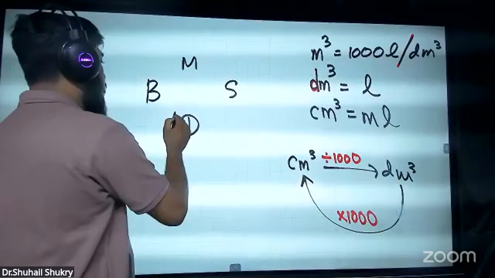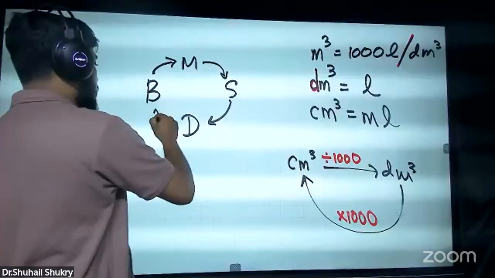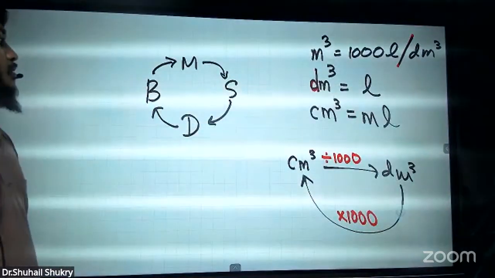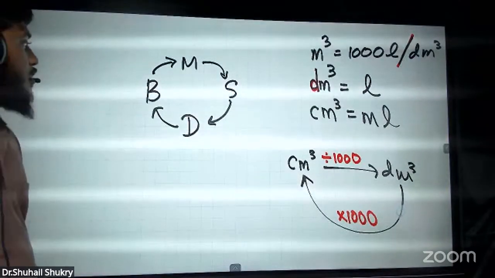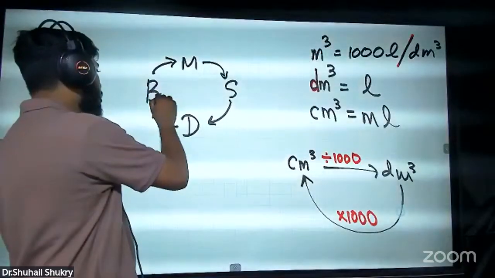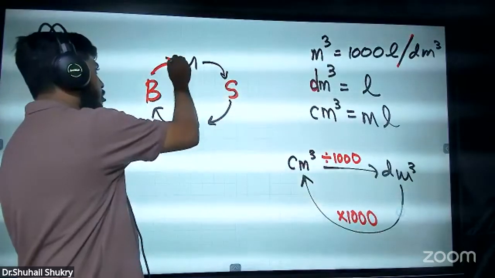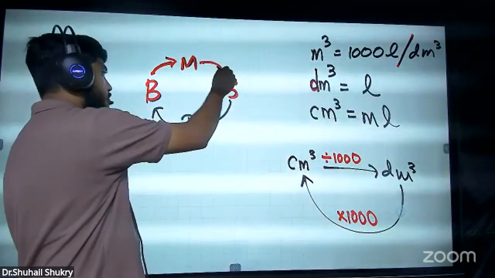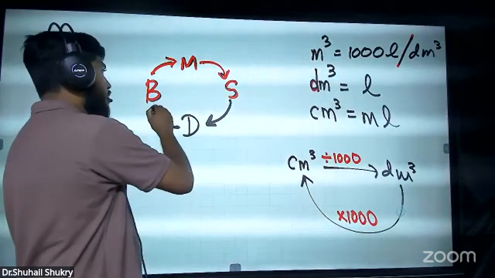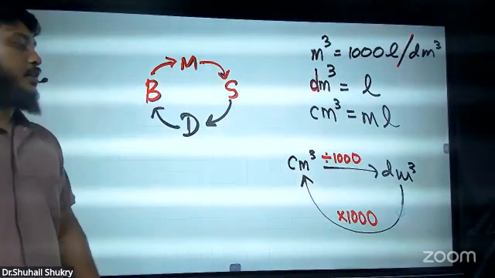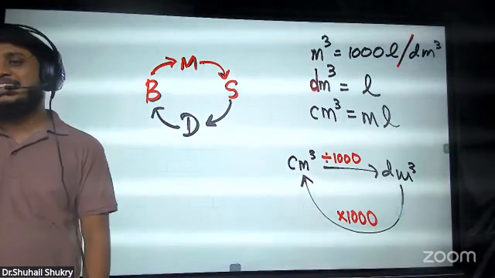BMSD. How do you remember this? Big unit, when you want to convert to a small unit, you have to multiply. When a small unit is converted to a big unit, you have to divide. And you have to remember this. We have given so many mnemonics for this, BMSD.